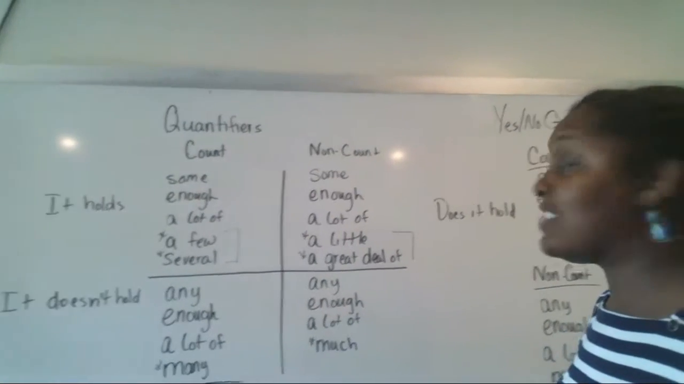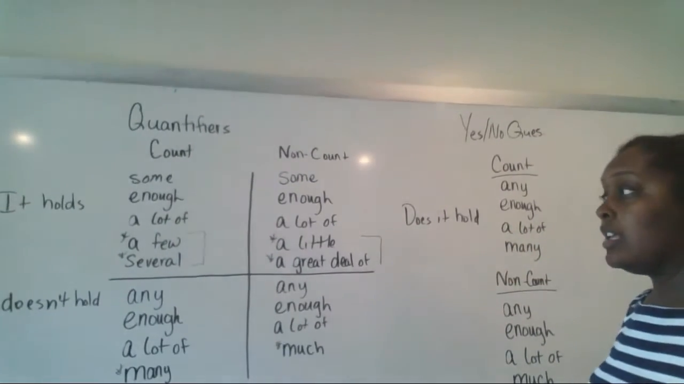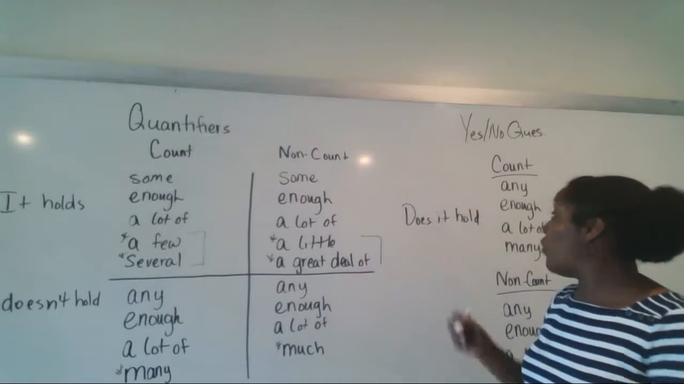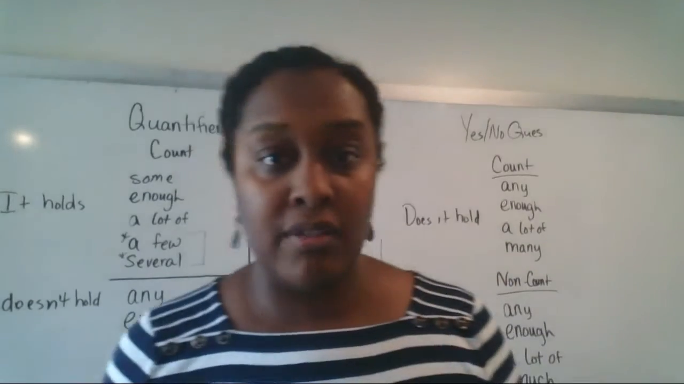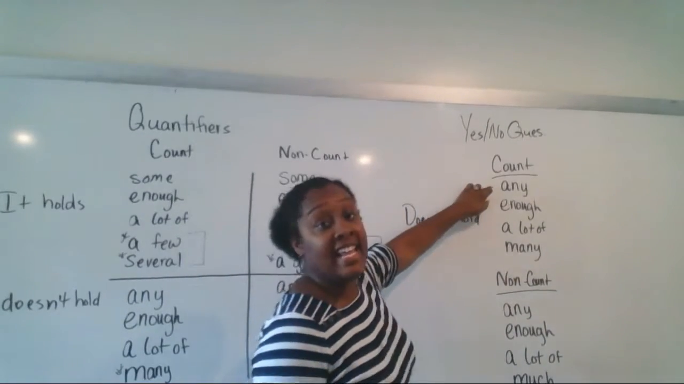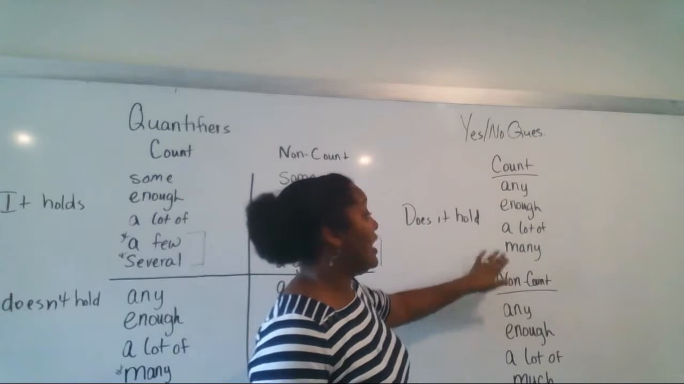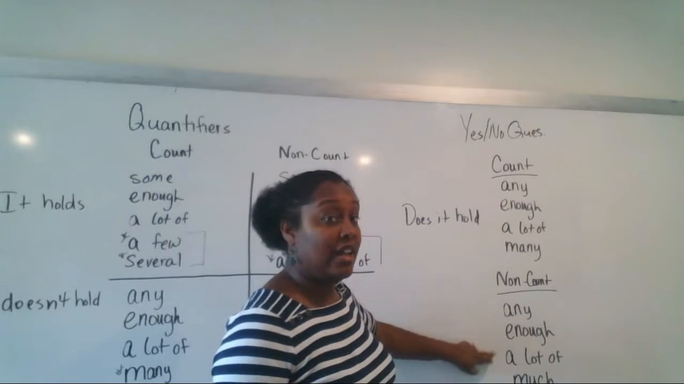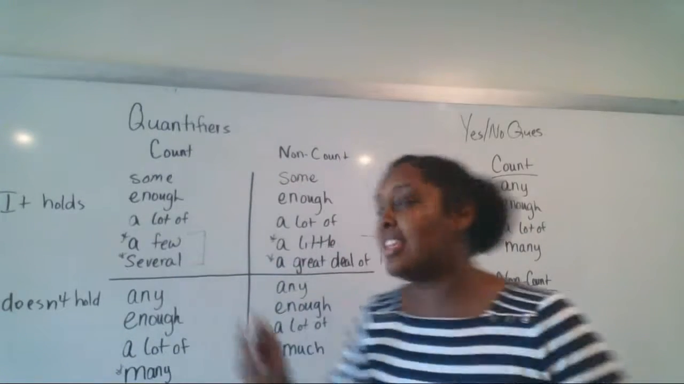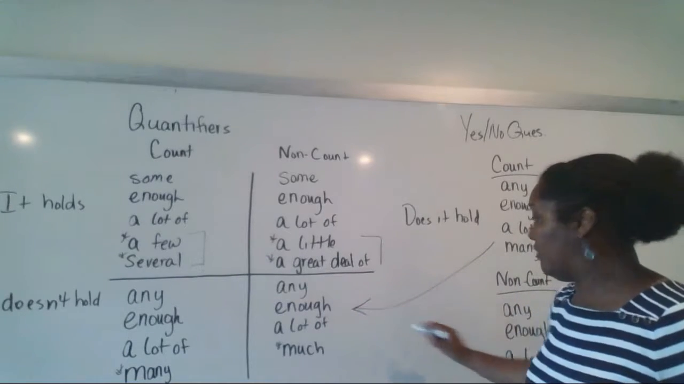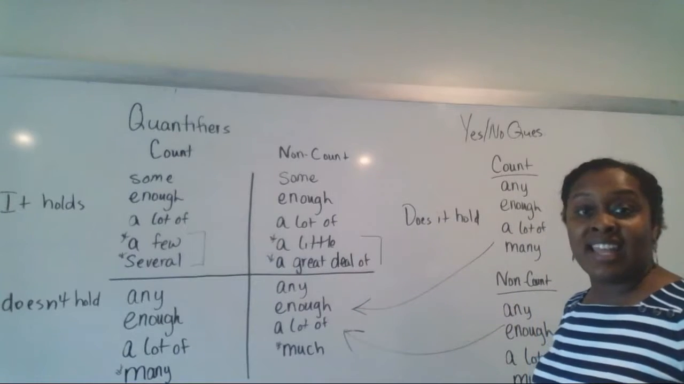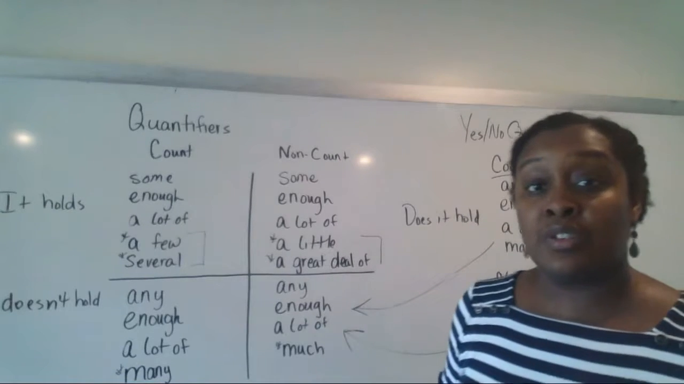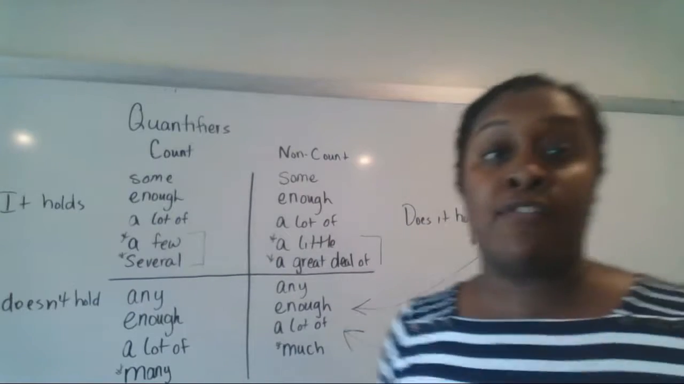Now, one more thing. We have yes-no questions right here, yes-no. We start with do. Does it hold? Here are your quantifiers. Any, enough, a lot of, and many for count nouns. Question: any, enough, a lot of, and much for non-count. So here's the thing, guys. It's the same as your negative. When you have a question, you use the same quantifiers as you use with the negative. Okay, that's what we have for quantifiers today.